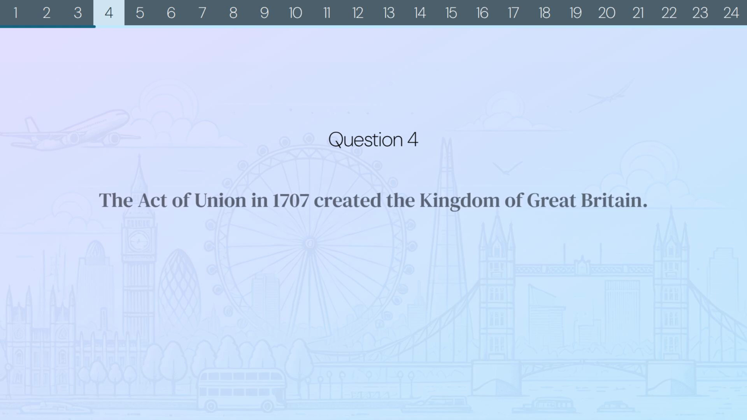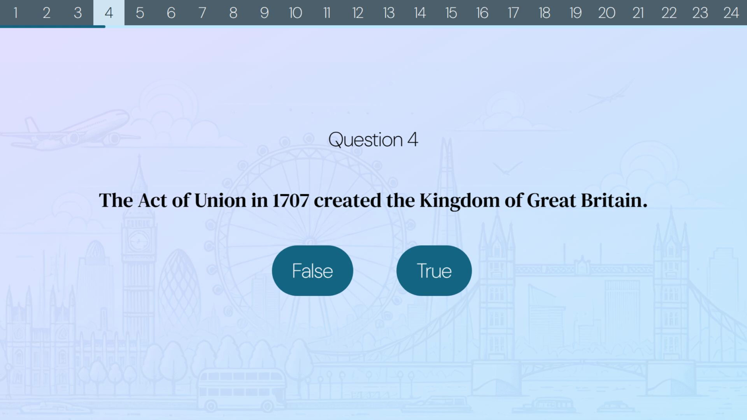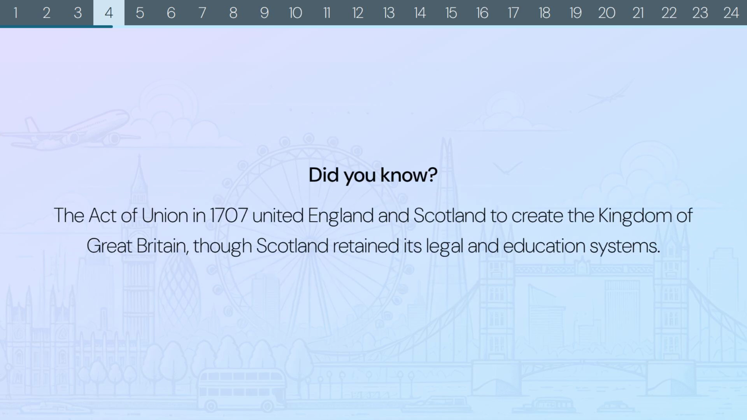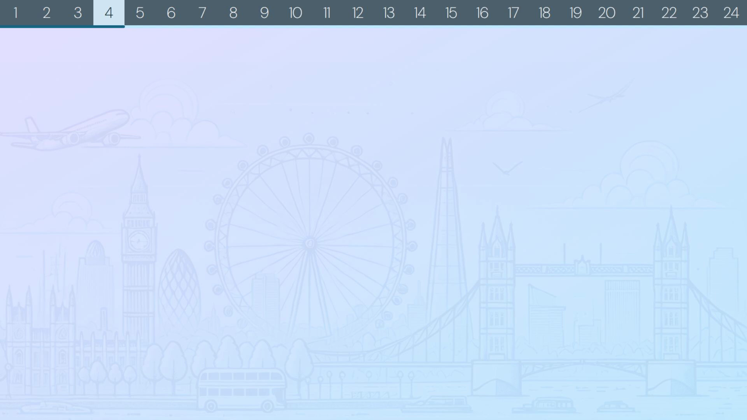Question 4. The Act of Union in 1707 created the Kingdom of Great Britain. False or true? The correct answer is true. Did you know? The Act of Union in 1707 united England and Scotland to create the Kingdom of Great Britain, though Scotland retained its legal and education systems.